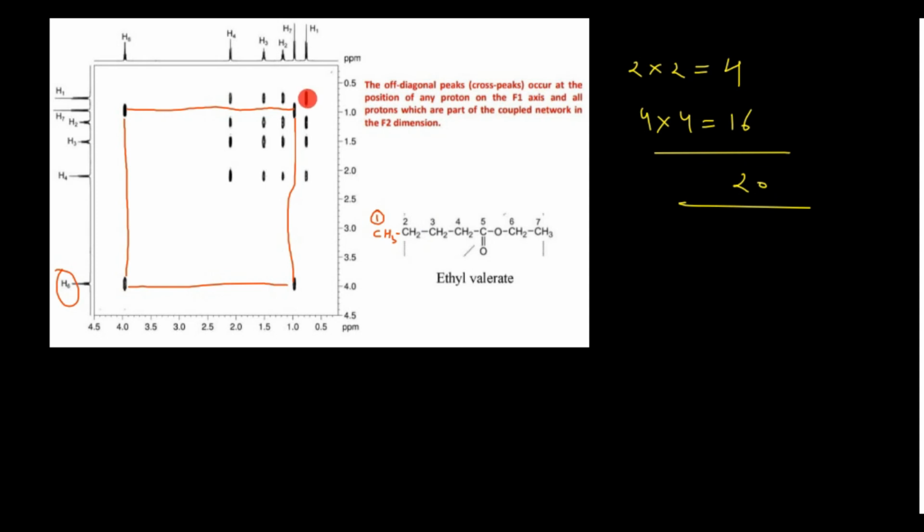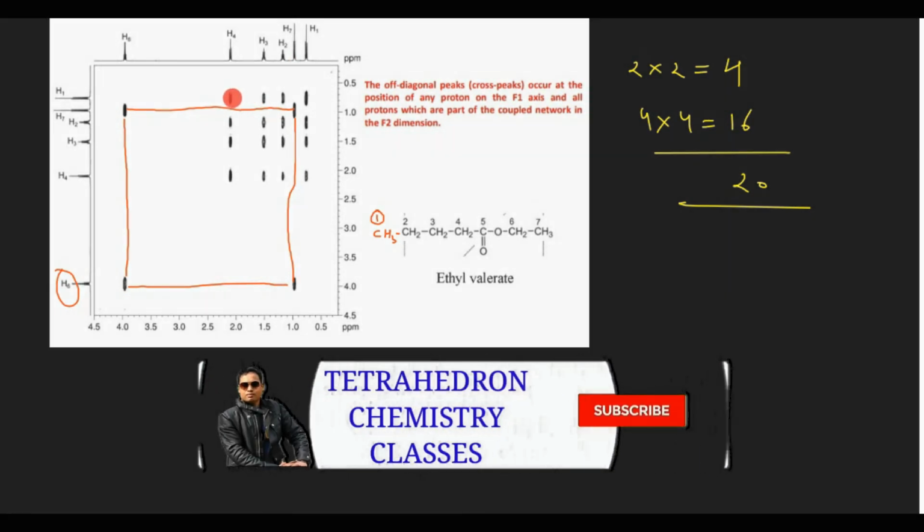So this is the H1, and if you come here, this peak is there, which is due to the H2. So it is correlating with this one. If you move further, this is again correlating with the H3, right here, and then if you move further, it is again correlating with the H4.